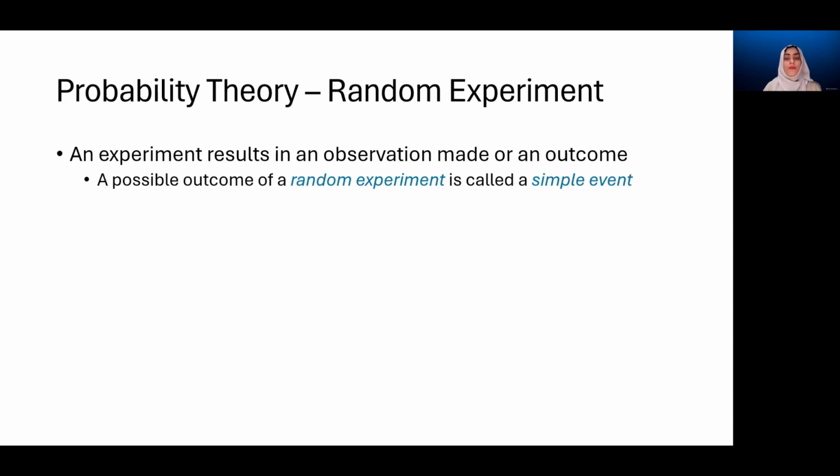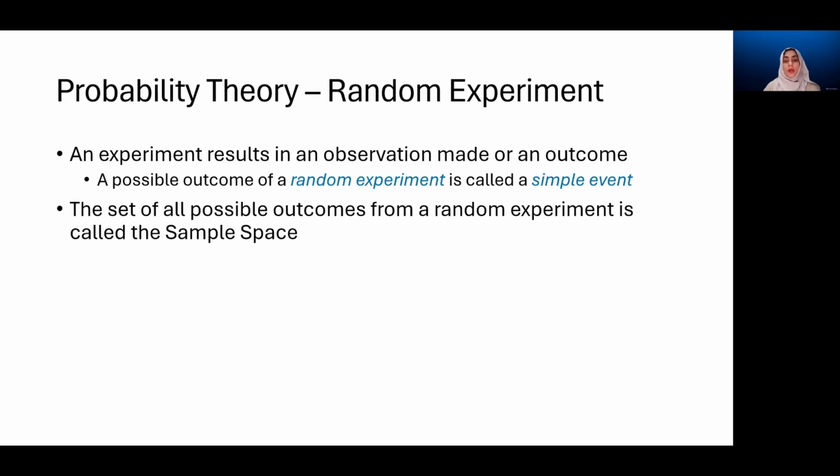A possible outcome of a random experiment is called a simple event, such as in this case, the color of the car is a simple event. If it is a red color car, it means this outcome, red, is one simple event that can happen as a result of this experiment conducted one time. The set of all possible outcomes from a random experiment is called the sample space.